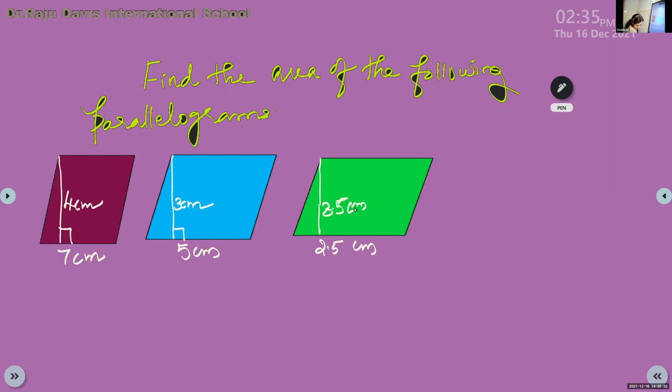Okay, now tell me what is the area of... Rihan, Rafiq. Rihan, switch on your video, switch on your speaker. Okay, ma'am. The first one's answer is 28, exercise number 11.2. Tell me, Rafiq. Ma'am, area is base into height, isn't it?